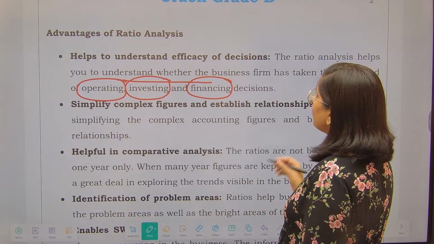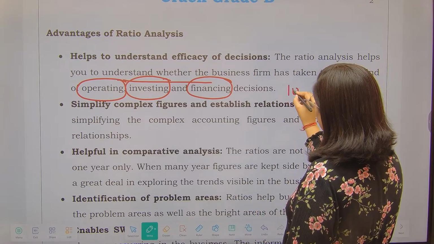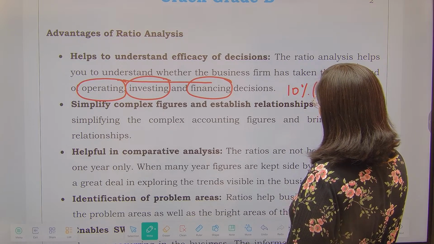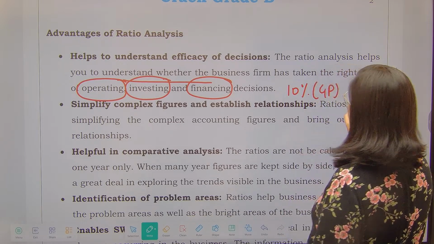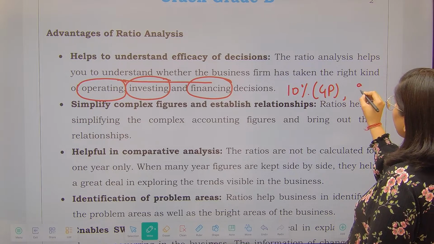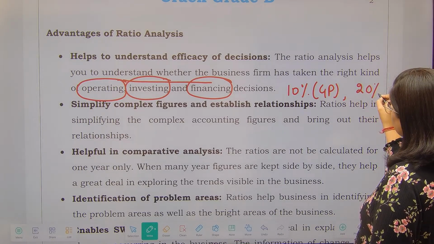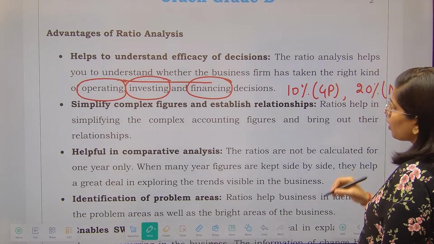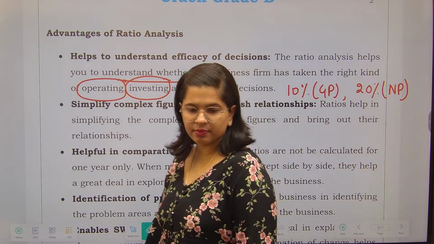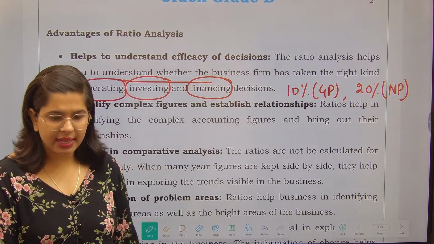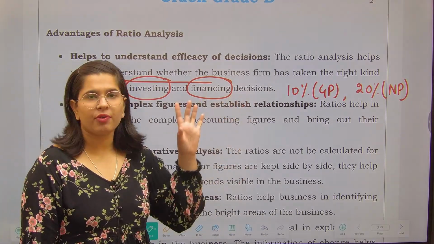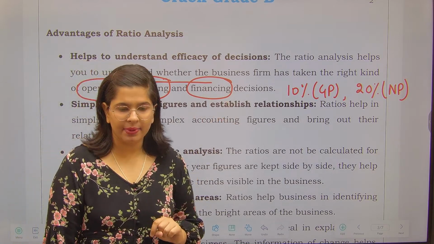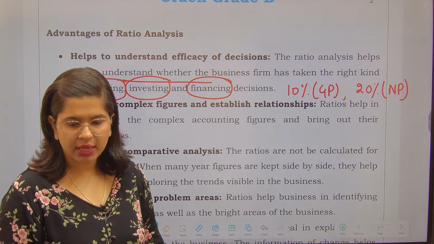Your gross profit ratio is 10%. This is your gross profit ratio. But your net profit ratio is 20%. What does it tell? If I tell you that there is an entity which is having a gross profit ratio of 10% and a net profit ratio of 20%, what does it tell about the entity?